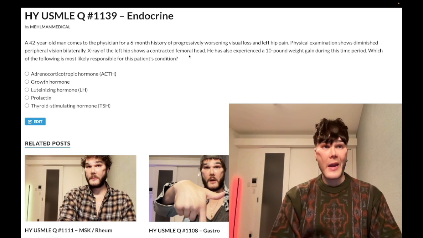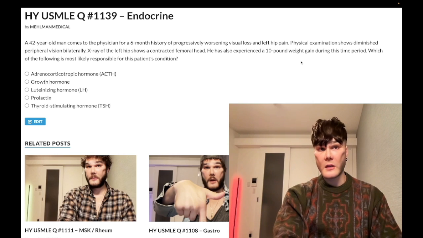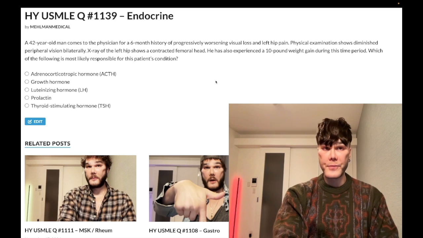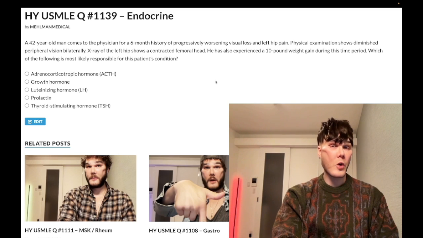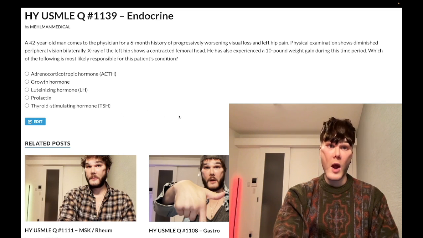Maybe, but even if we wanted to make that contention, you still wouldn't have weight gain if you had a TSH secreting tumor, you'd have weight loss, right? You're going to get weight gain with hypothyroidism, not hyperthyroidism. I've never seen USMLE or any NBME question assess this notion of osteoporosis secondary to hyperthyroidism, even though it's theoretical. TSH, wrong answer.